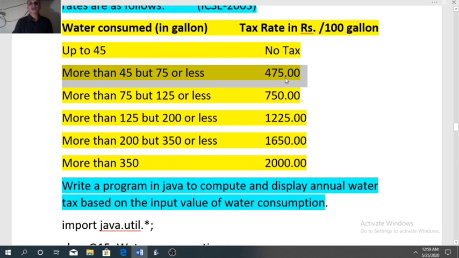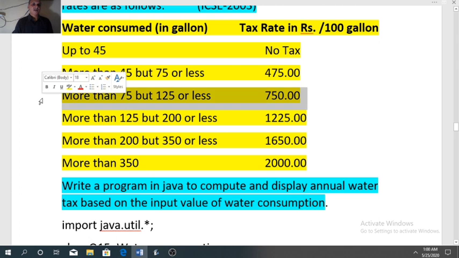Then we will get the cost of 1 gallon. With that value we will multiply whatever we have input. So if the input is 46, then the logic here is 46 into 475 divided by 100.